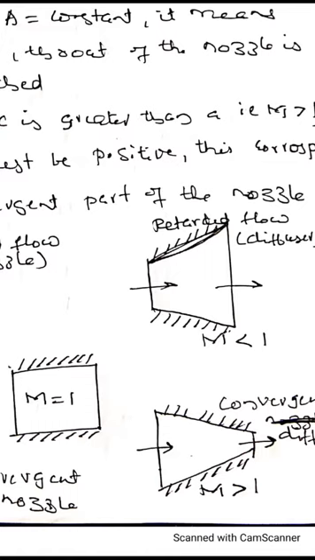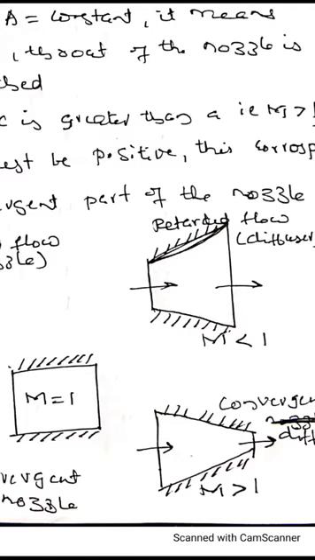Therefore, when the velocity of fluid is less than the velocity of sound, Mach number less than 1, dA/A should be positive. That means it should have a diverging section when M is less than 1.